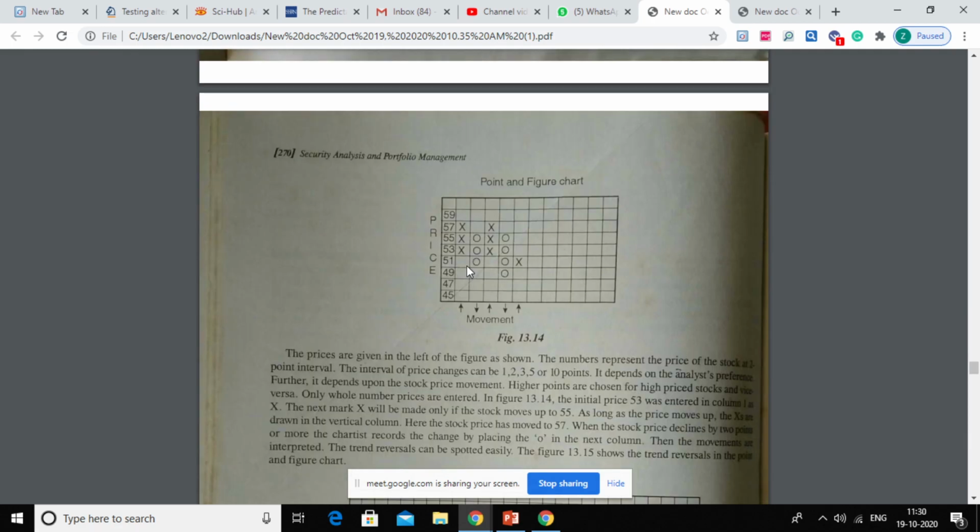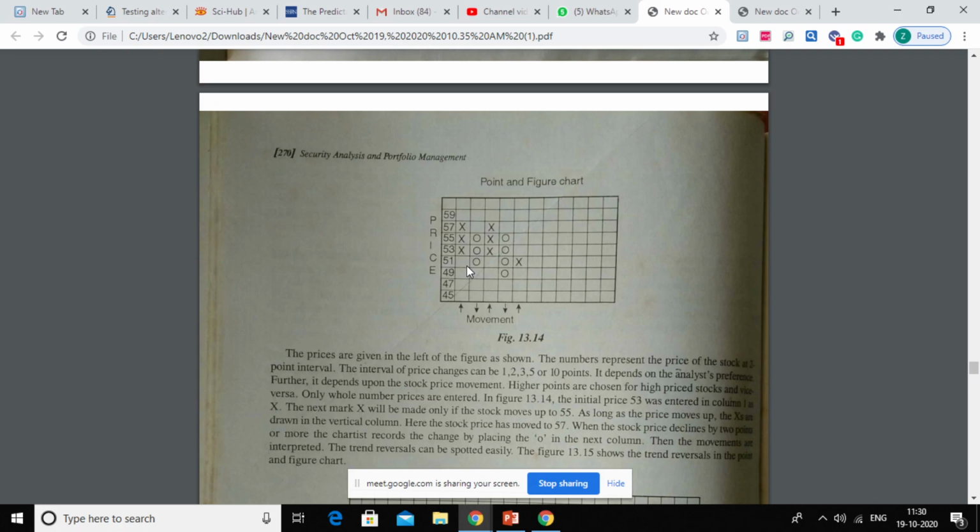So from this you can see two kinds of fluctuations, primary and secondary. If the price is increasing for a longer period, it may be showing you the primary fluctuation, that is the bullish trend, and after a certain time there can be a correction and you can see a bearish trend. Okay, so this shows your secondary movement, that is, secondary corrections, and this is showing you the bullish trend, this is showing you the bearish trend.